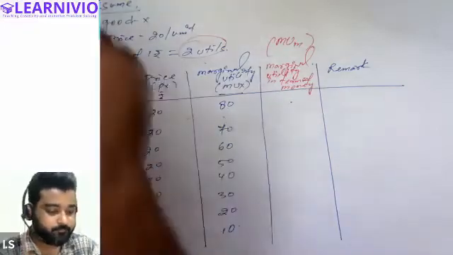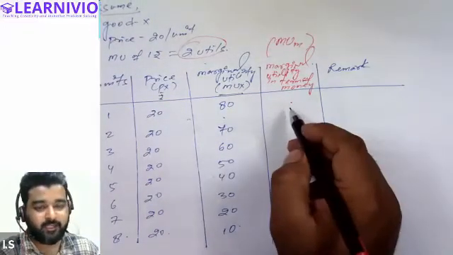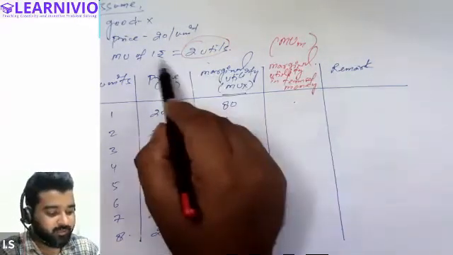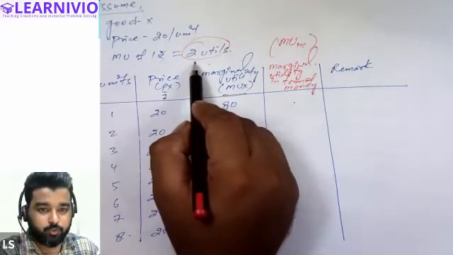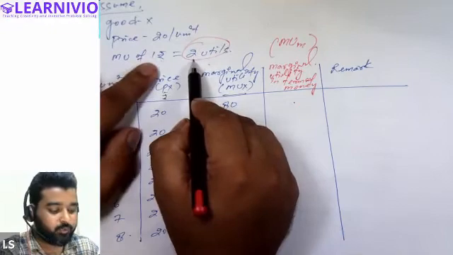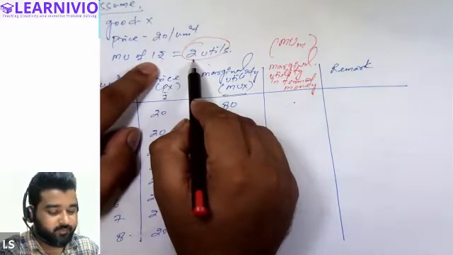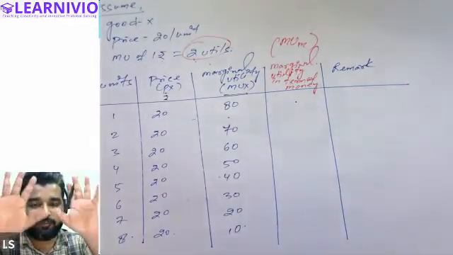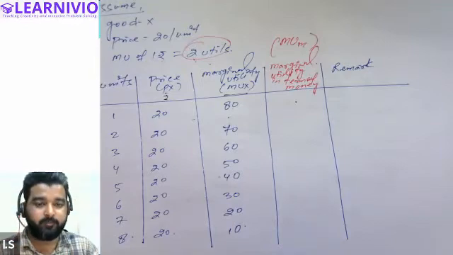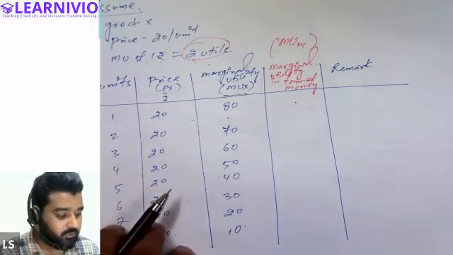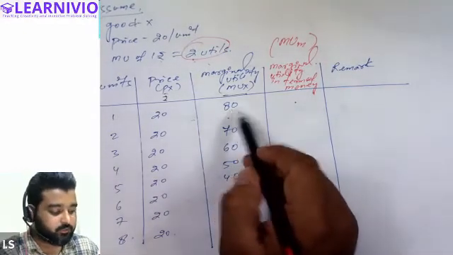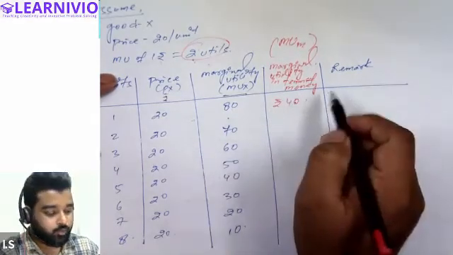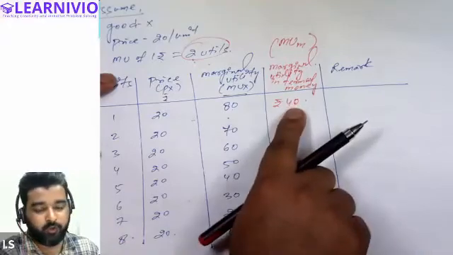how much satisfaction he is getting in terms of money? 40. Because for 1 rupee, he is expecting 2 utils. So for 2 utils, he will be ready to spend 1 rupee. Correct? If he is spending 5 rupees, he will be expecting 10 utils of satisfaction. And if I say that I give him 10 utils of satisfaction, what amount he will be ready to give me? He will be ready to give me 5 rupees. Similarly, if he's getting 80 utils of satisfaction, then he will be ready to spend 40 rupees. So 80 utils of satisfaction will be equal to 40 rupees.